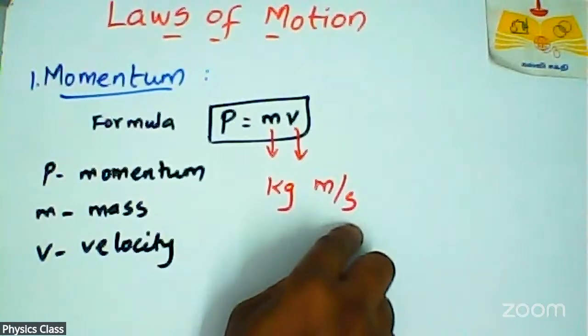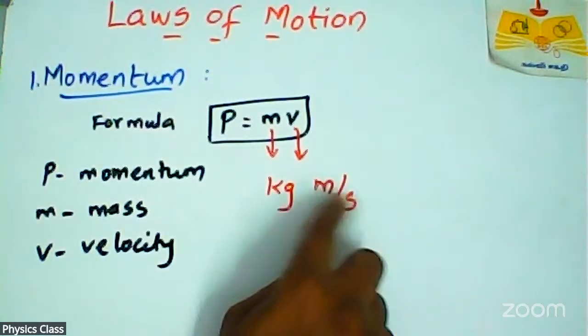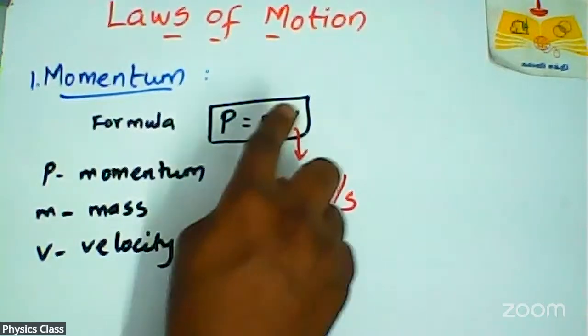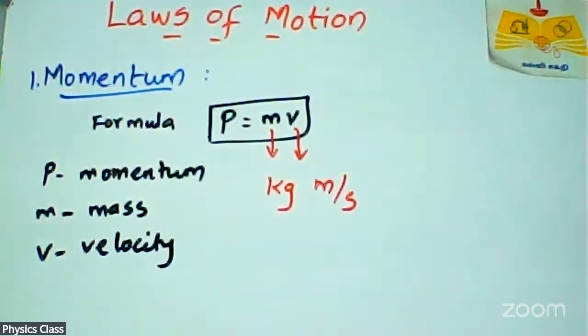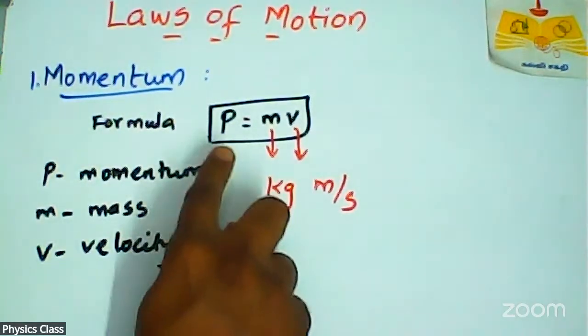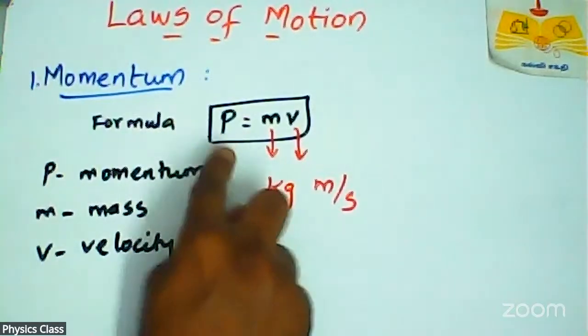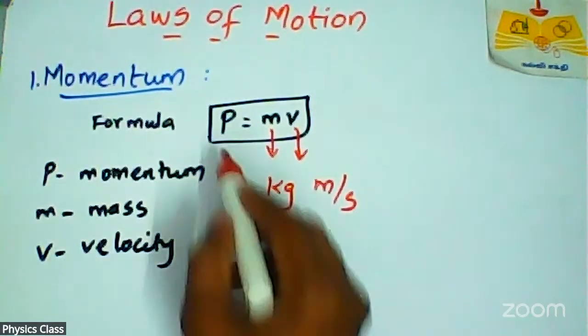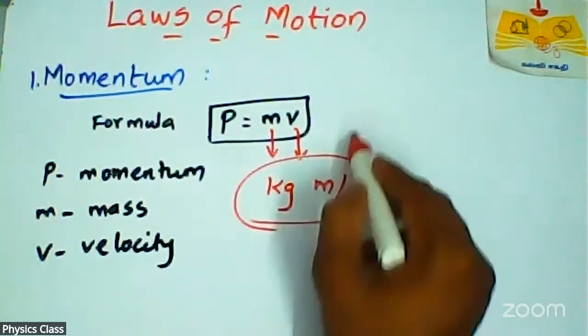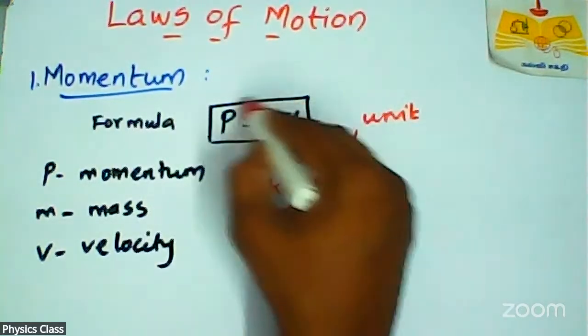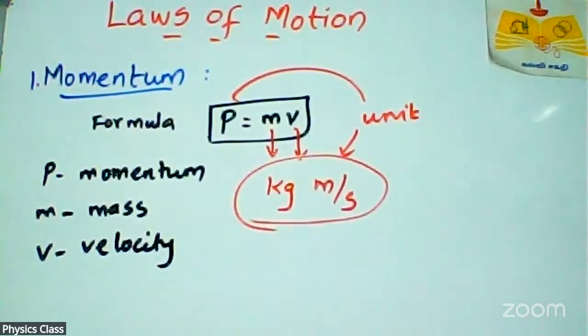So the unit of momentum is kilogram meter per second. Now you may be clear with this concept.